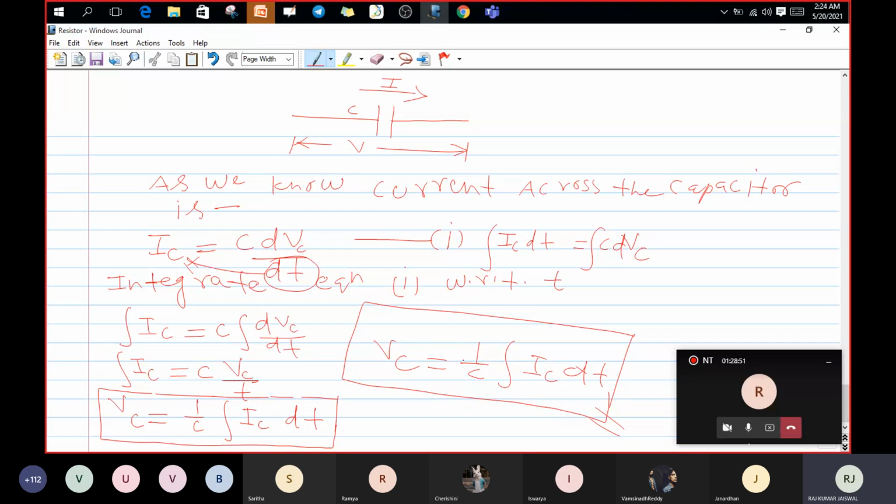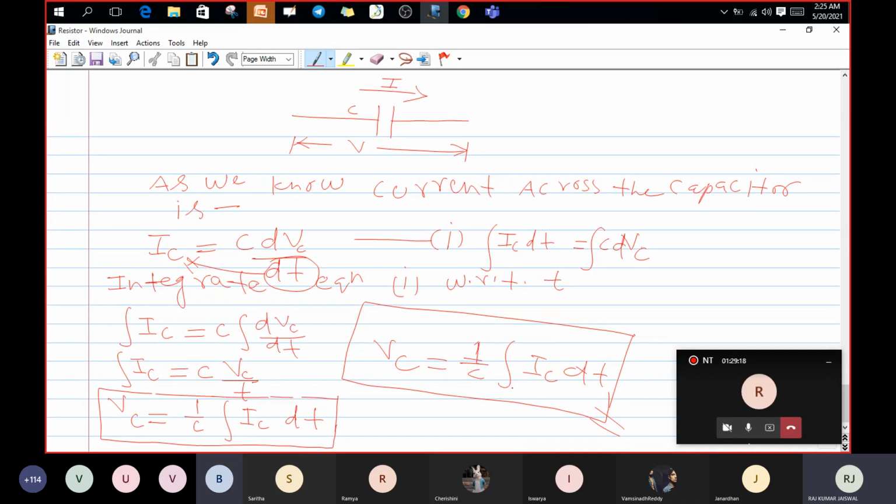Okay, then VC equals 1 by C integral of IC dt. Is it clear? It is the voltage across the capacitor. If they ask for the voltage across the capacitor and they have given the time varying current, then you could calculate VC equals 1 by C integral of IC dt. Is it clear, guys?